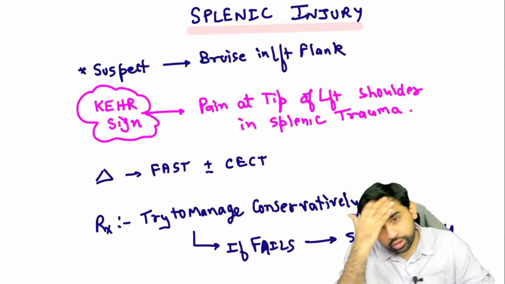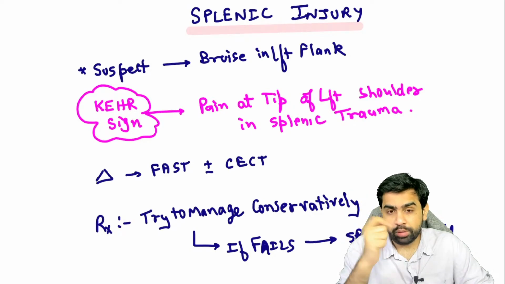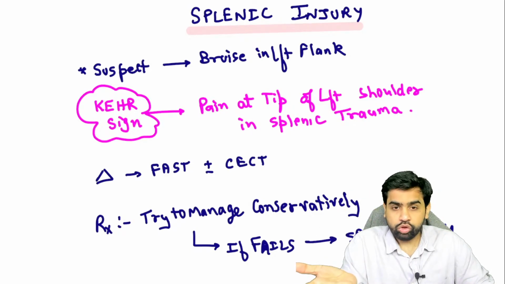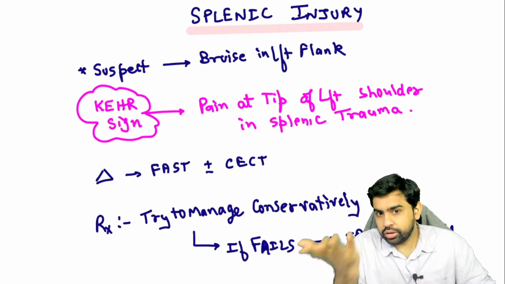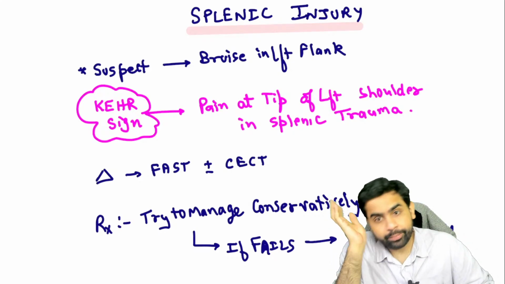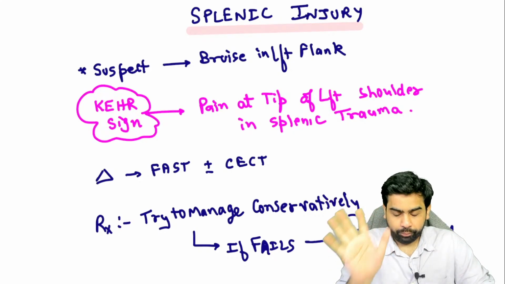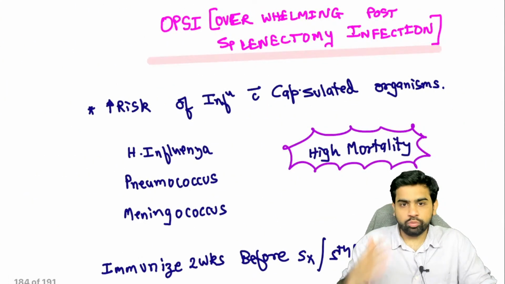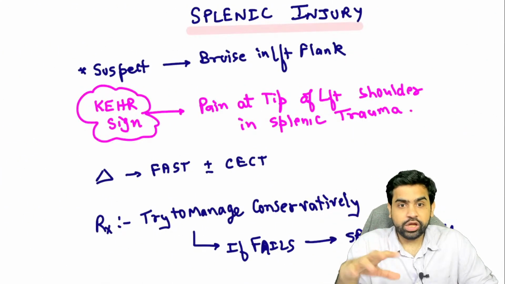Now in the splenic injury, I'll just talk one small bit about it. The spleen is the most common organ injured in blunt abdominal trauma. You all know that. Now coming to the management, because most of the questions asked on splenic injury are based on the management.